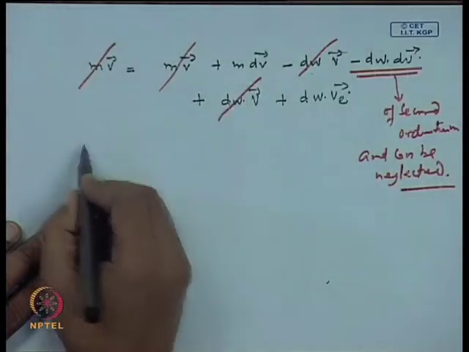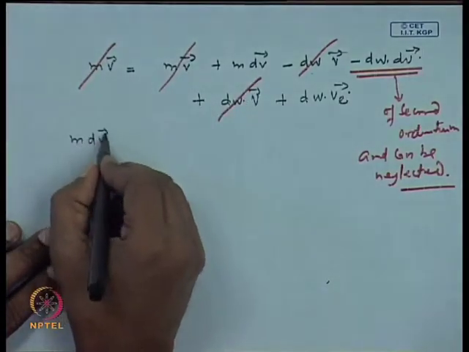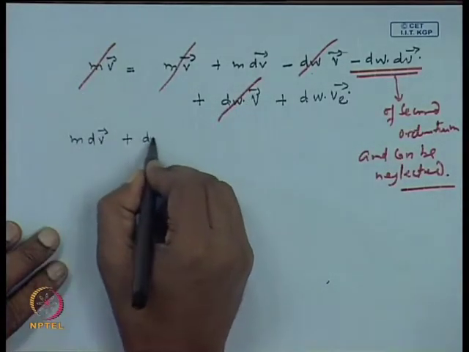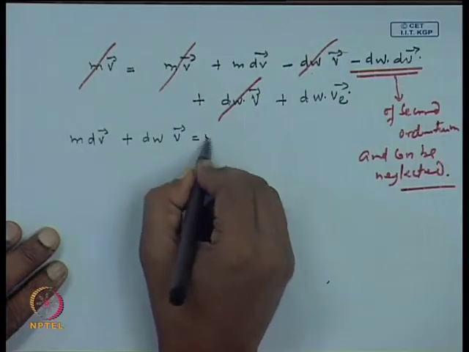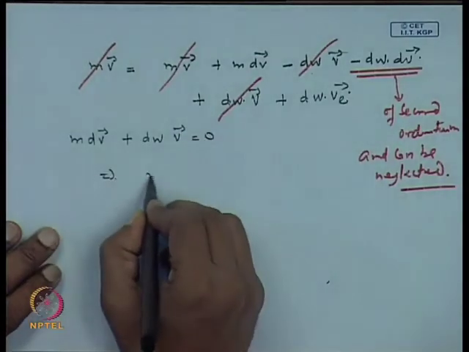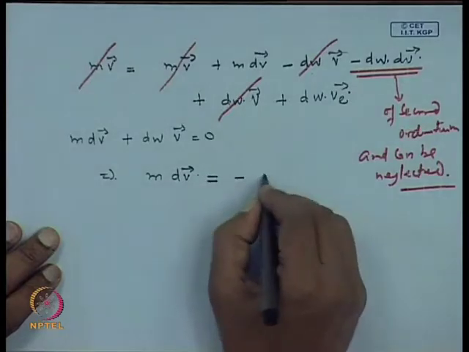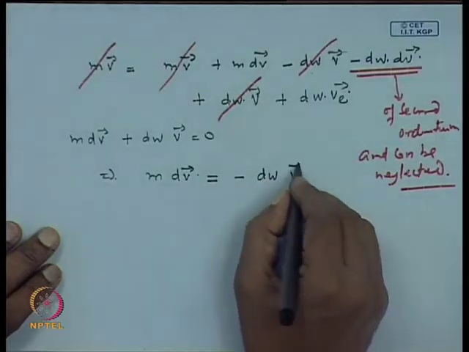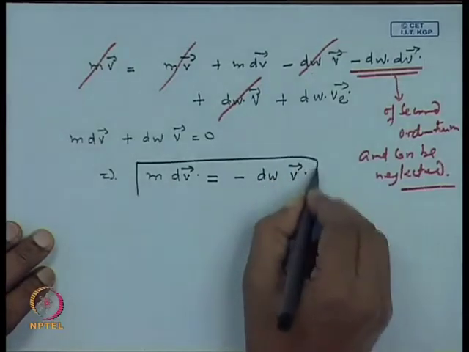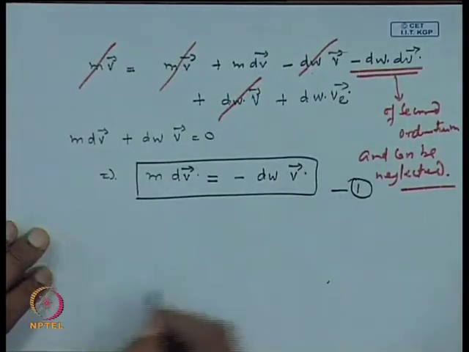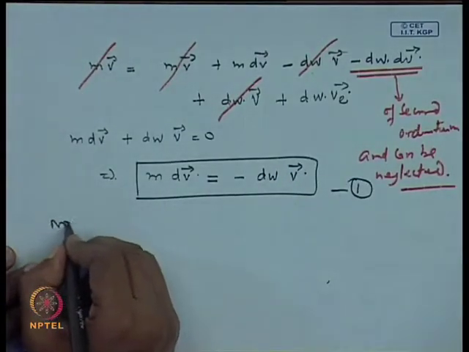Okay, so what we get from this place is m dv plus dw times v equal to 0, and this implies m dv equal to minus dw v. So, this is our equation number 1. Now, let us write